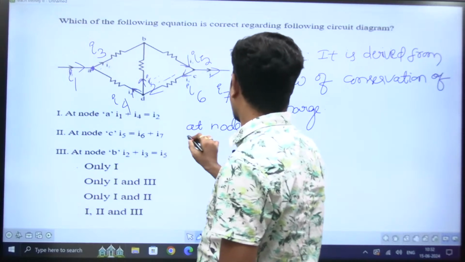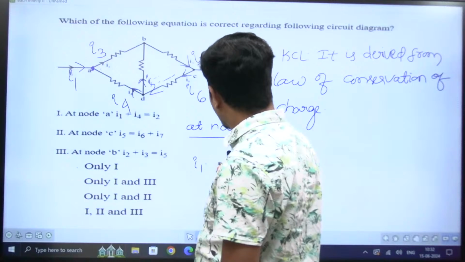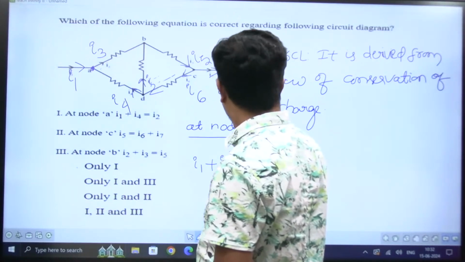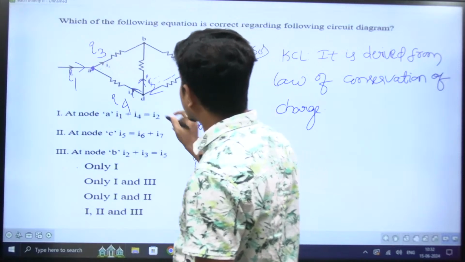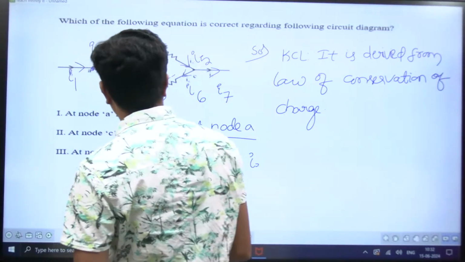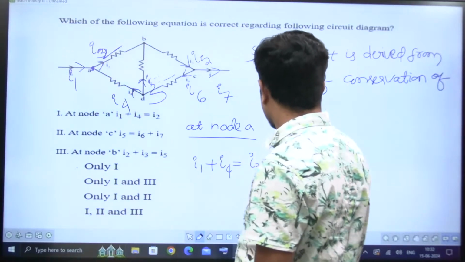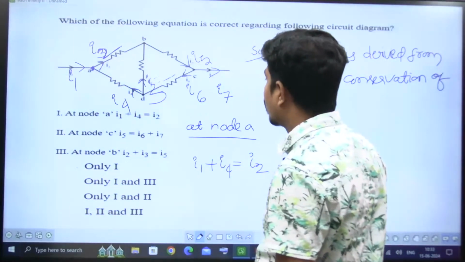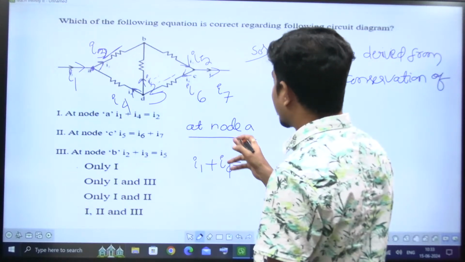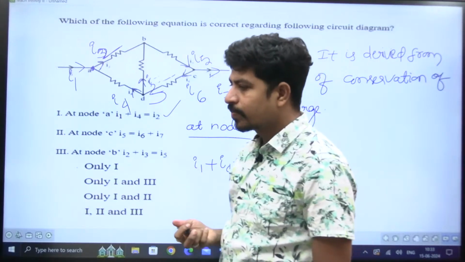At node A, I1 is coming. I4 is also coming. That must be equal to what is leaving? Let's take this one as I2 instead of I3. This is I2. Let's take this one as I3. I1 is coming, I4 is coming, I2 is leaving at node A. So I1 plus I4 is equal to I2. Statement 1 is correct, right?